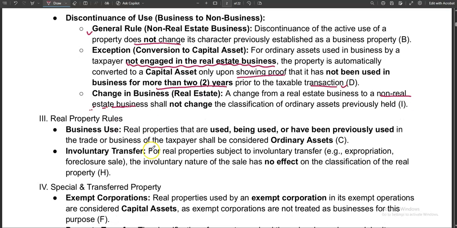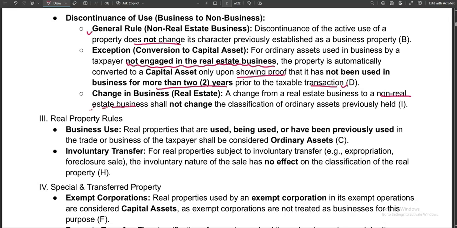The third is the real property rules. Number one is the real properties that are being used, or have been previously used, in the trade or business of the taxpayer shall be considered ordinary assets. So I think that's what we have discussed earlier, that if that is used in business, that is an ordinary asset.